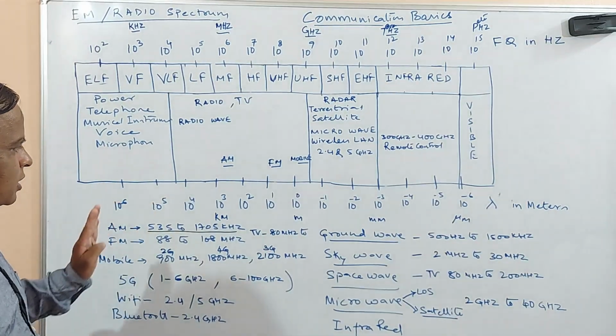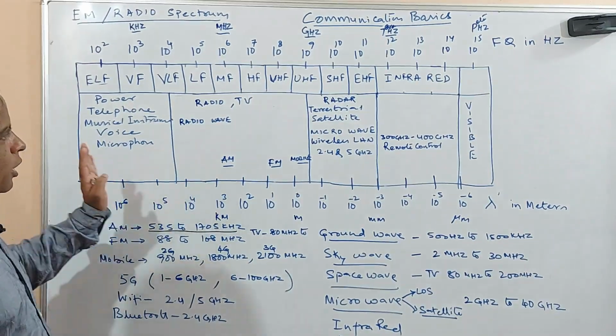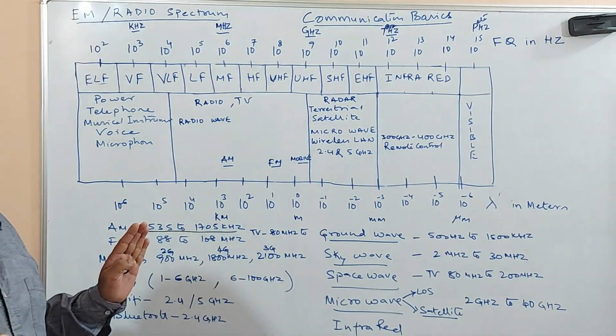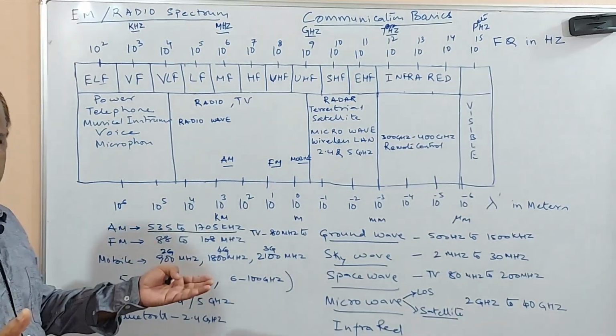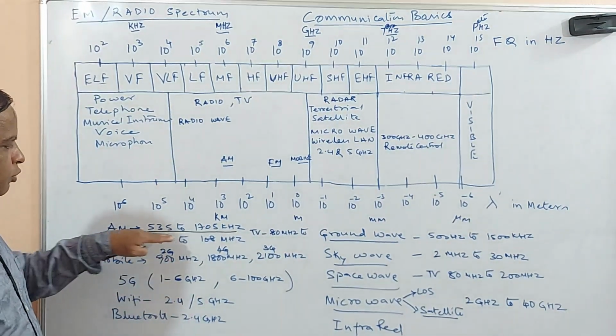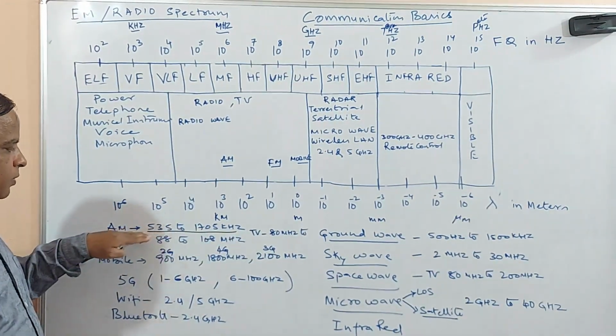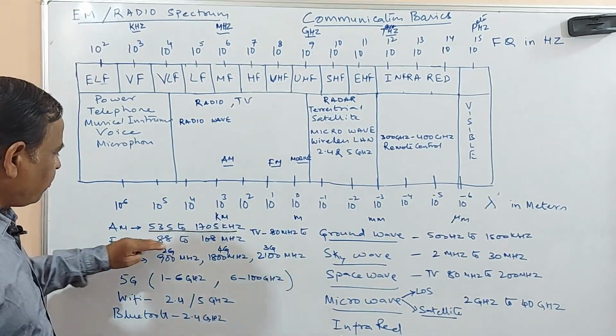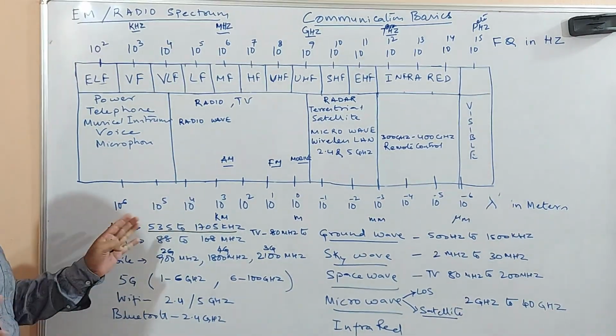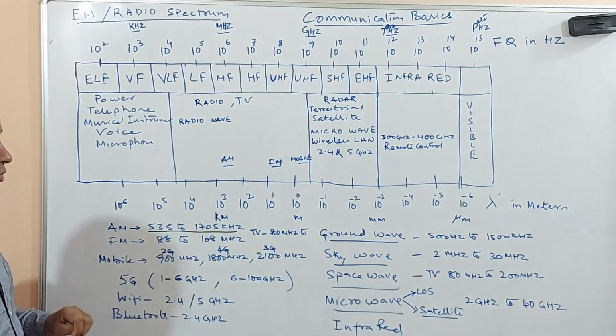So that's the reason the radio frequency spectrum is so nicely organized. Initially, when the AM transmission system came into the picture, we started using the range 535 kilohertz to 1705 kilohertz. Similarly, FM is 88 megahertz to 108 megahertz, and you will go further.